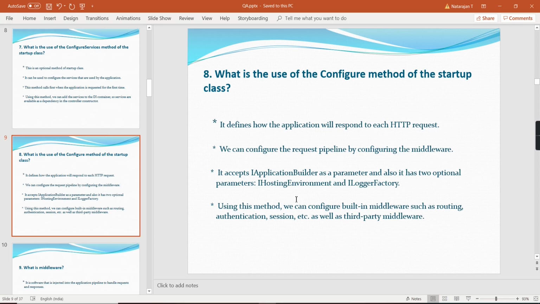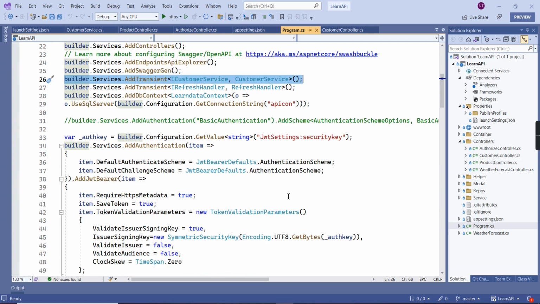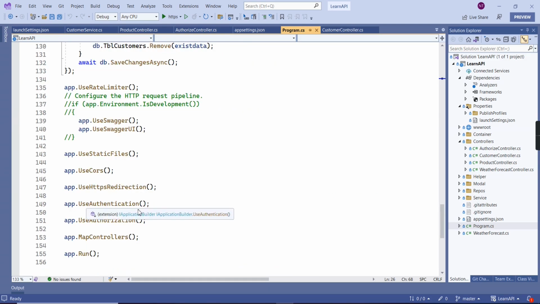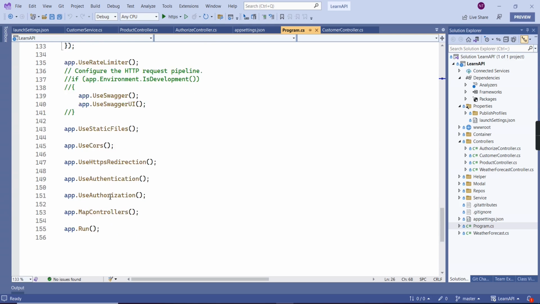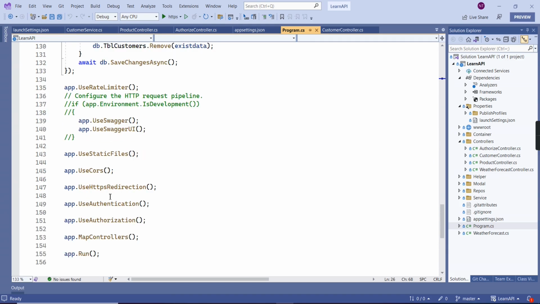Using this method, we can configure built-in middleware such as routing, authentication, JSON, etc. Let me show you. We enabled CORS, and we enabled authentication and authorization. Similarly, if you have any third-party functionality, we can enable it here.